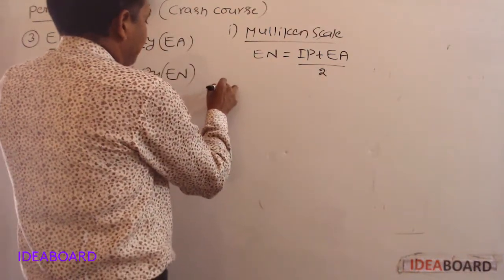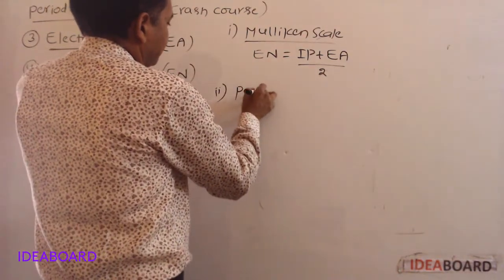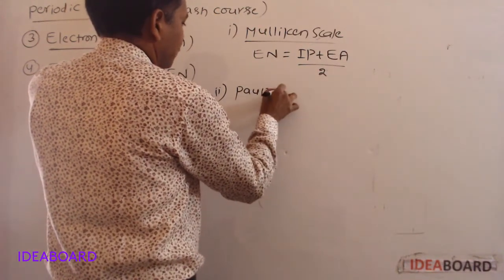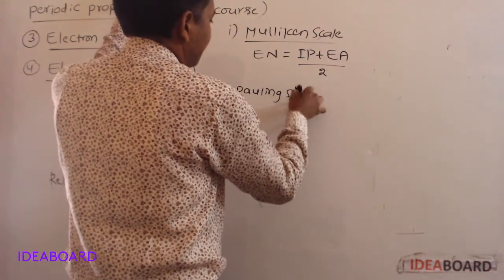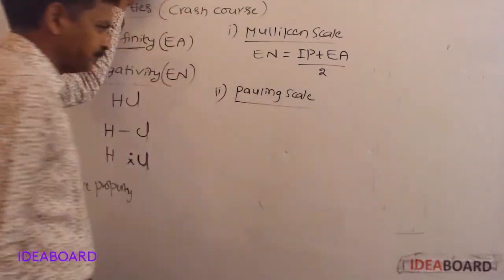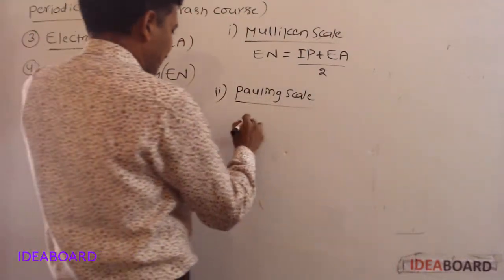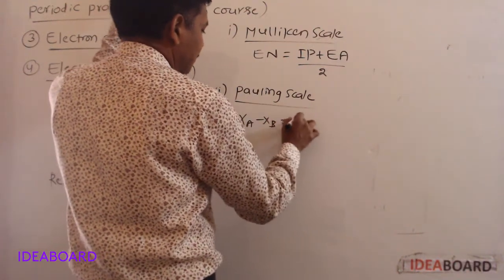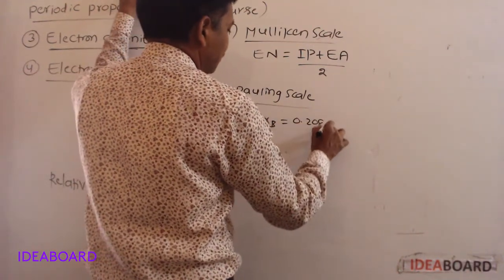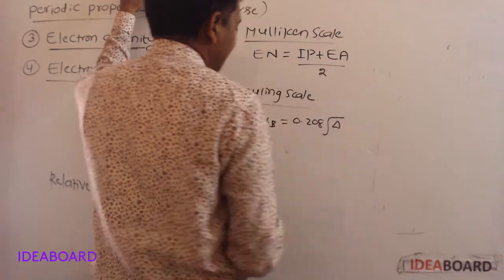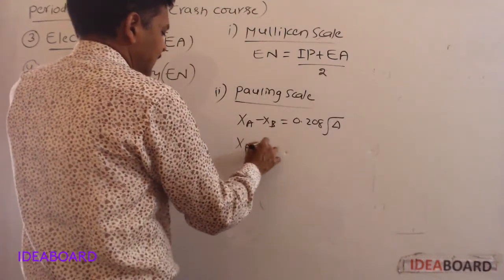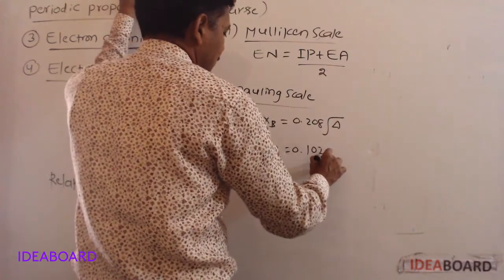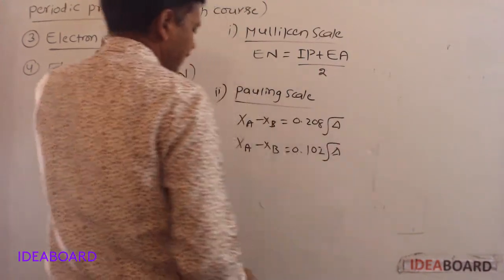So next, Pauling proposed another scale. According to the Pauling scale, XA minus XB is equal to 0.208 into root delta, or XA minus XB is equal to 0.102 into root delta.